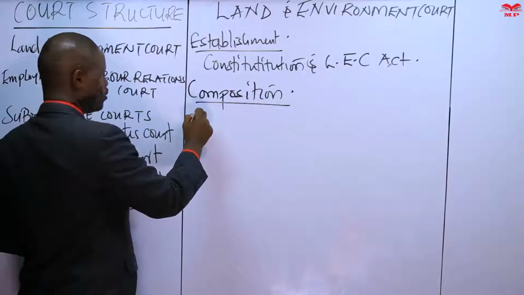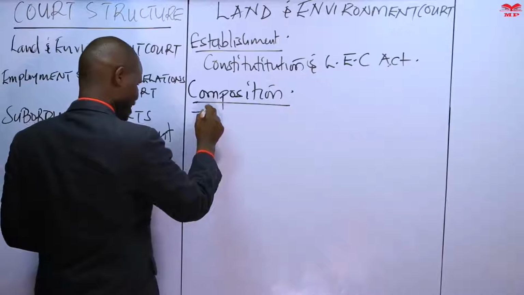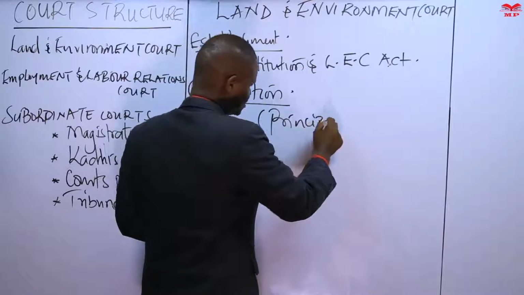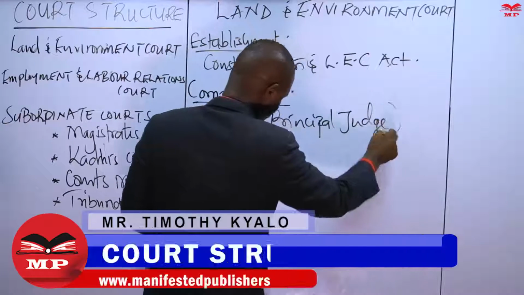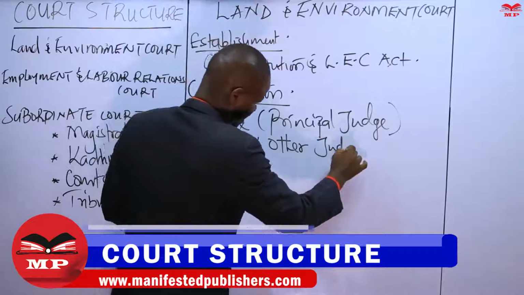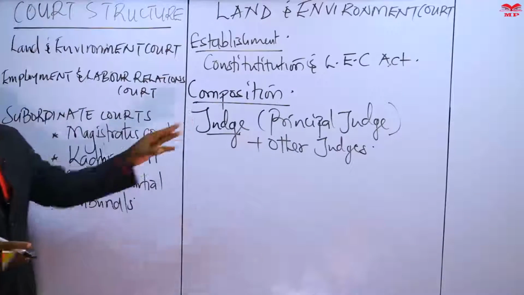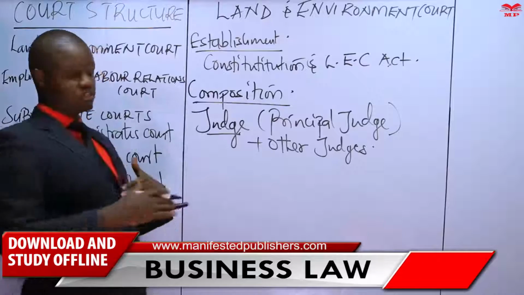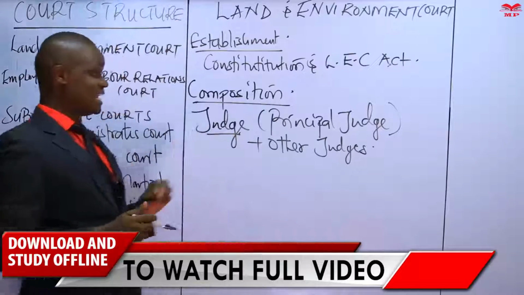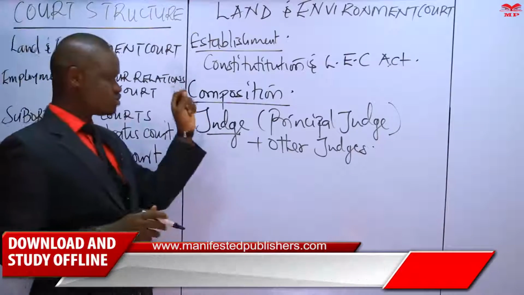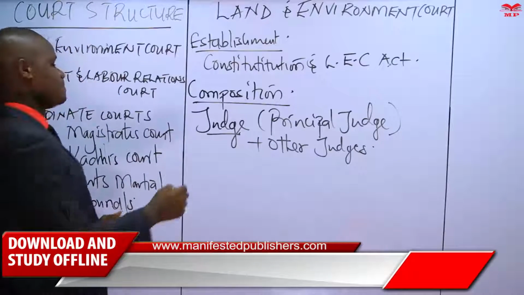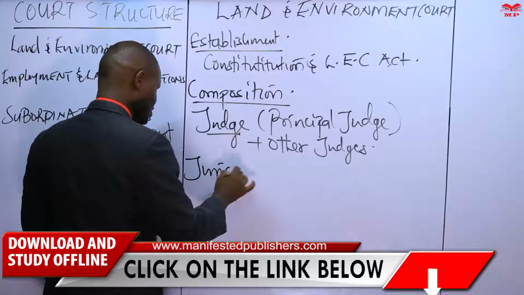This court is presided over by a judge. We have the principal judge who is the head of the Land and Environment Court, plus other judges as may be appointed by the President on advice of the Judicial Service Commission. So the Judicial Service Commission may be advising the President from time to time to make further appointments of other judges to serve in this court just for the purposes of enhancing access to justice.